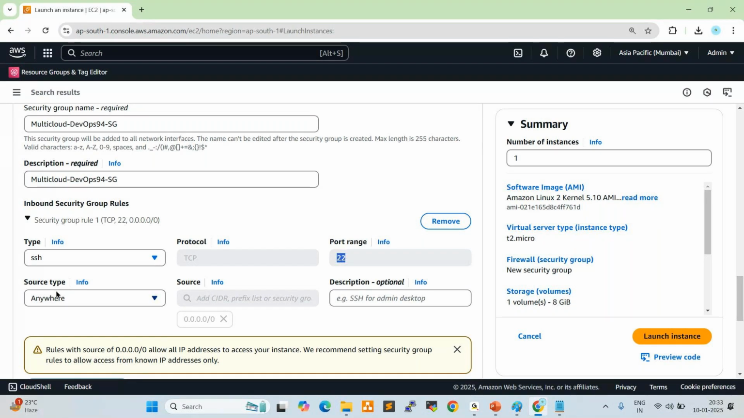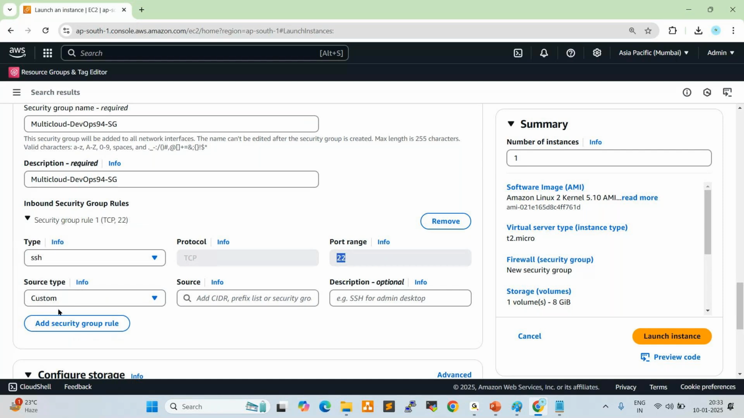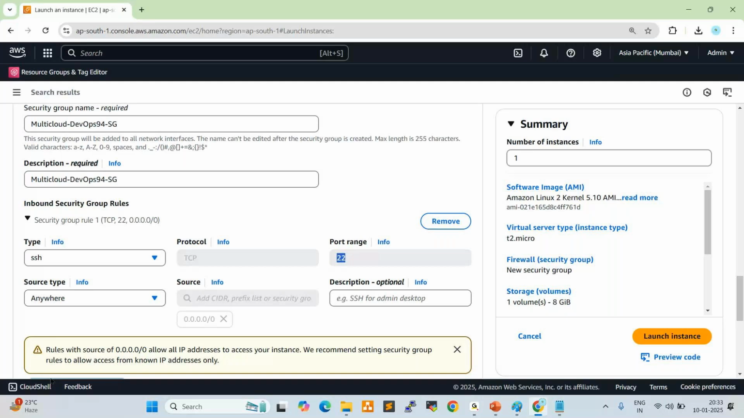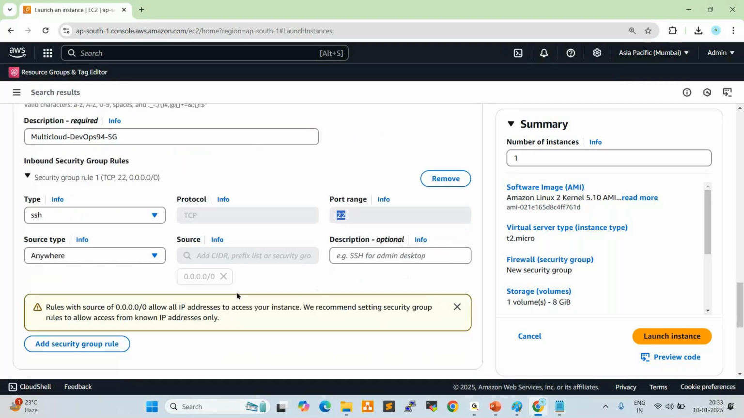Source type. By default, here we selected anywhere. What is anywhere? From any network, we can connect to our cloud server. If you click here, see here, custom network. You can choose a custom network and connect from it, or else My IP, where you can connect from your own IP address. Better you use anywhere here.